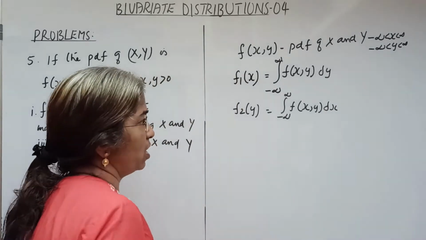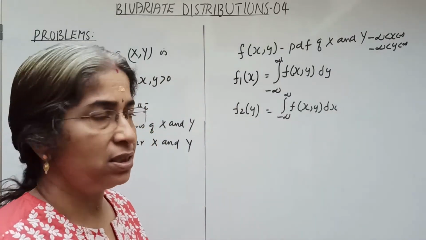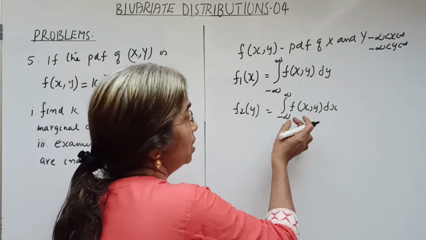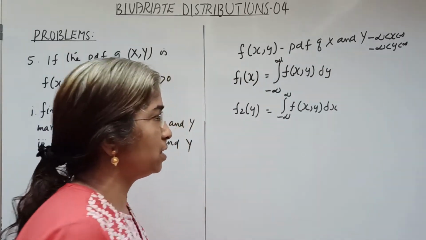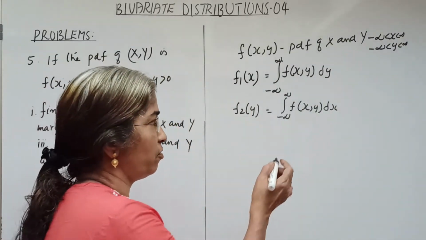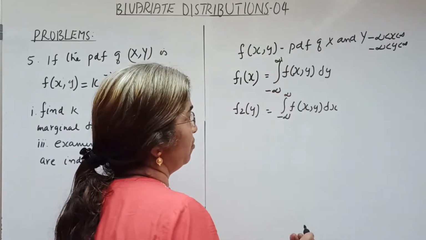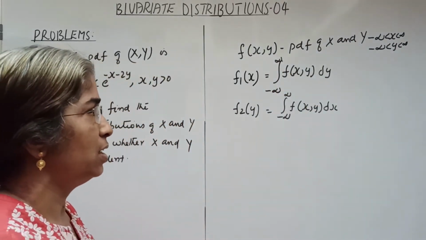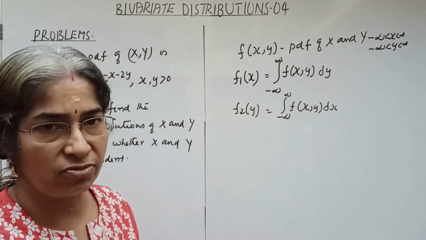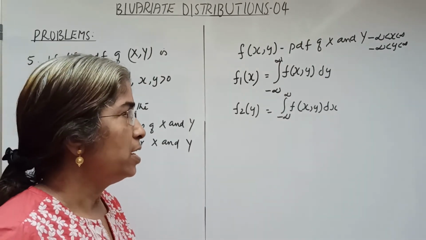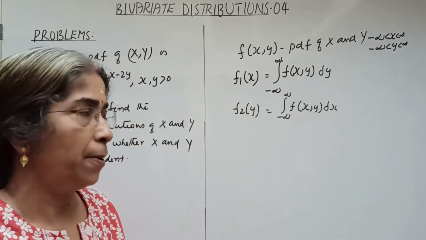Integrating f of xy with respect to x is written as the integral from minus infinity to infinity of f of xy dx. The integral from minus infinity to infinity of f of xy dy means that we are integrating f of xy with respect to y, and the limit is taken for y.